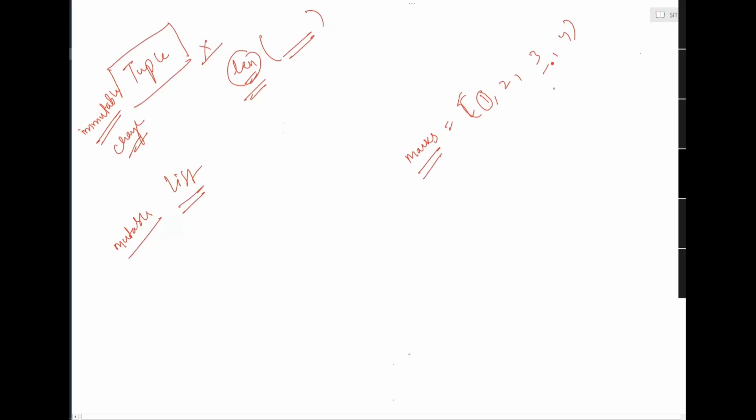So if you are searching, like if you say for mark in marks, that means I'm iterating through it, going element by element. It is big O of n. When I'm iterating element by element, it is big O of n. But if I'm fetching a value using an index, say marks of 4, then it will be big O of 1.